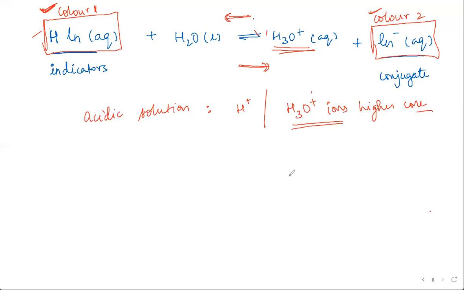So this is how your indicators work. Because if you're judging it based on the color, you can qualitatively check the strength of acids or bases. Now coming to quantitative strength of acids and bases, we're going to get into something called ionization constant of water and the ionic product.